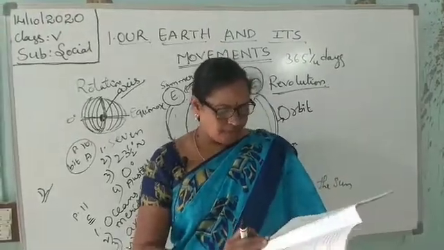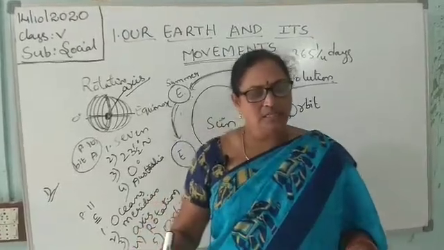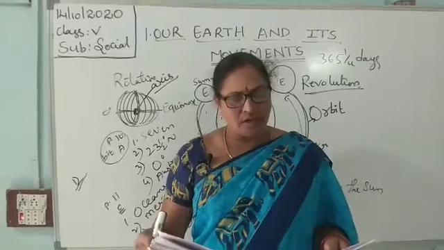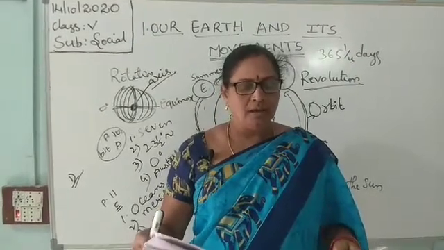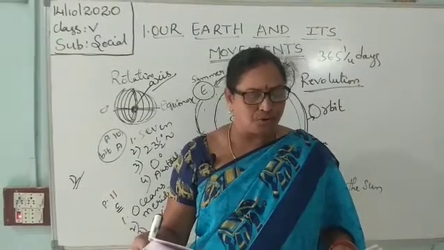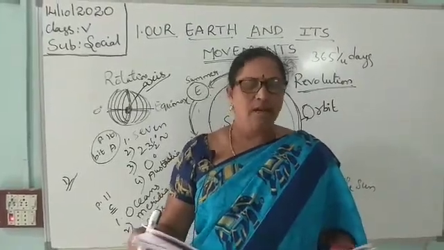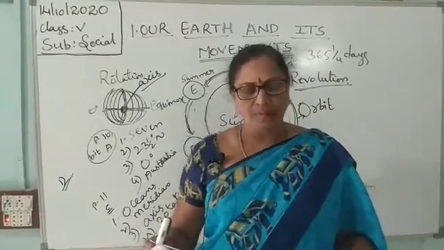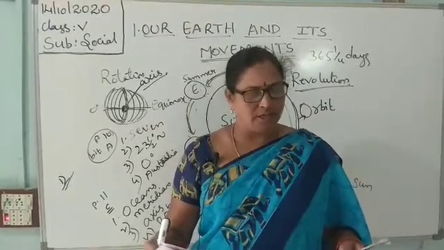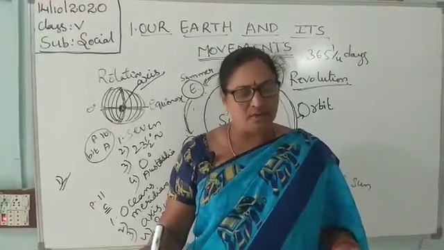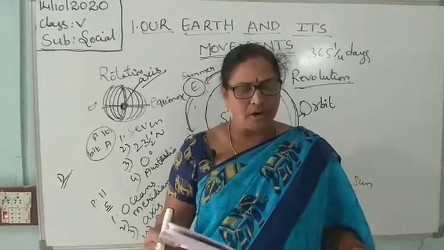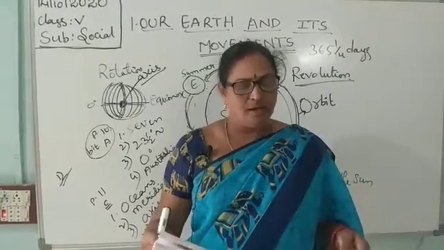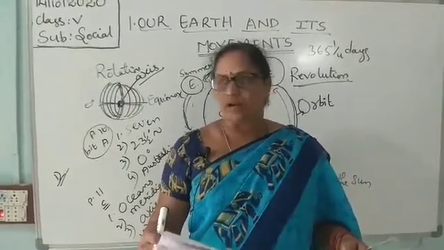Okay. Page number 10. Let's revise. Earth is the only planet which has life on it. A globe is a small model of the earth which gives us an accurate picture of the surface and location of places on a smaller scale. Large land masses on the earth's surface that are surrounded by water on all sides are called continents. Many imaginary lines are drawn parallel to the equator which are called parallels of latitude. The parallels and meridians cross each other and form a network. This is called a grid.